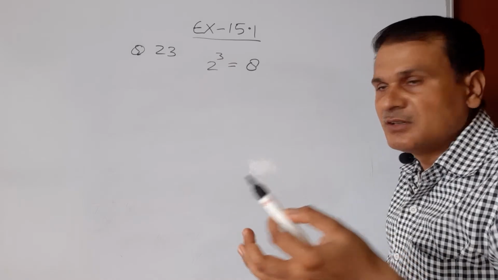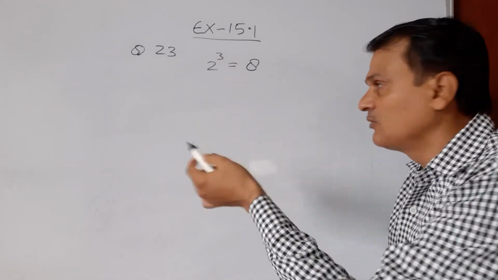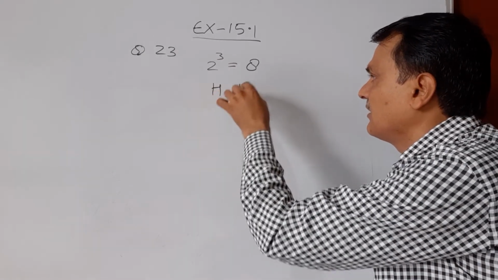On tossing a coin 1 time we get head or tail.